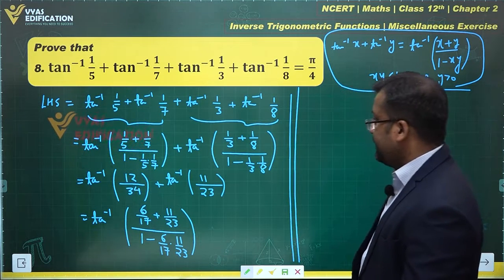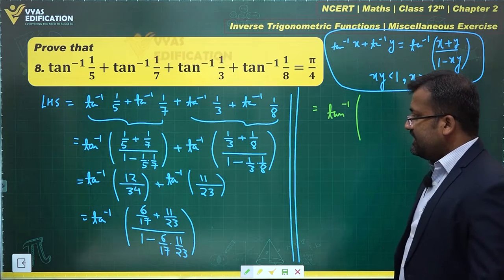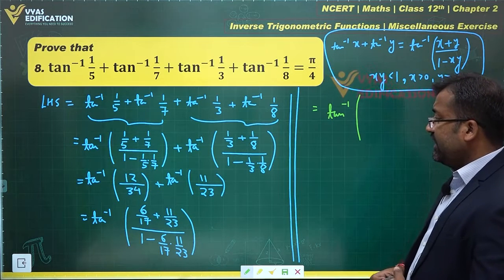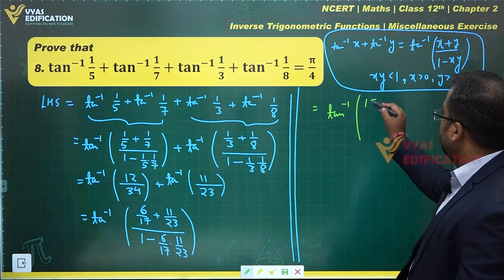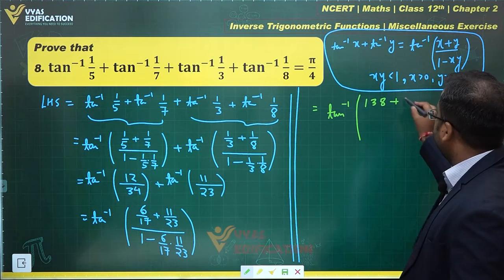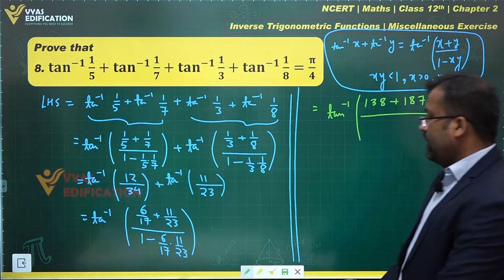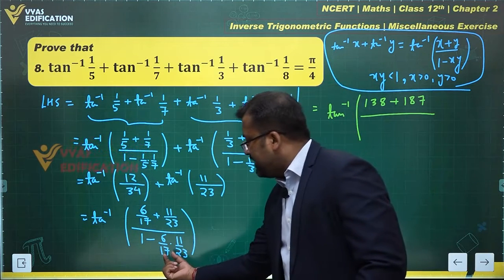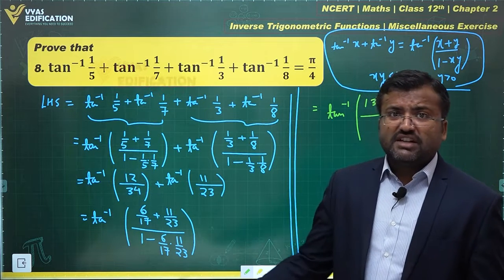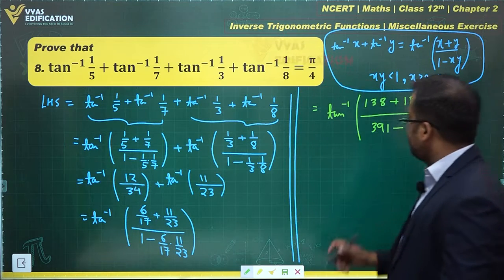Once you're done with this, next, this is equal to tan inverse of, let's take the LCM, 6 times 23, 17 times 11. That's what we're looking at. 6 times 23 is 138, plus 17 times 11 is 187, over 17 times 23 is what we require over here. What's that equal to? If you observe, this is 20 minus 3, this is 20 plus 3, which is actually 20 square minus 3 square, 400 minus 9 is 391, minus 6 times 11, which is 66.